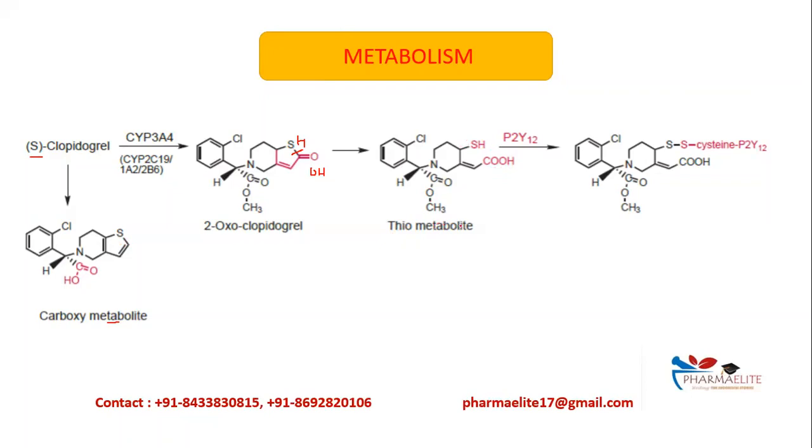So this metabolite is active, and now we know that sulfur can bind with another sulfur to form a disulfide bridge, right? So where will this other sulfur come from? As we have studied, the P2Y12 receptor. Receptors are proteins. Proteins contain amino acids. One such amino acid is cysteine. Cysteine has sulfur in its structure. So this S is binding with the sulfur of cysteine to form a disulfide bridge. And in this way, the binding of clopidogrel to the P2Y12 receptor takes place.